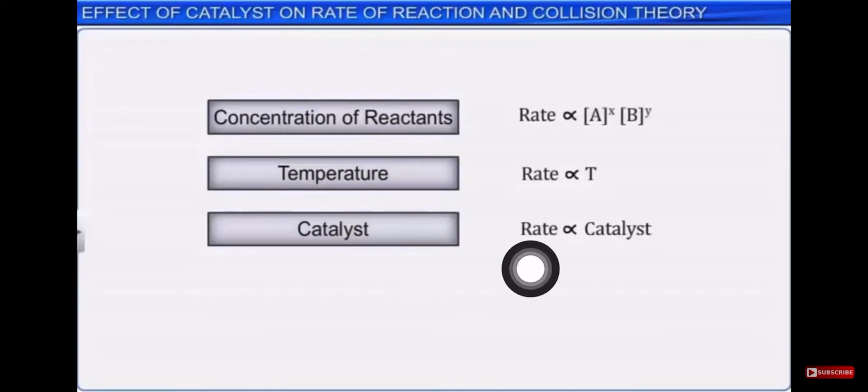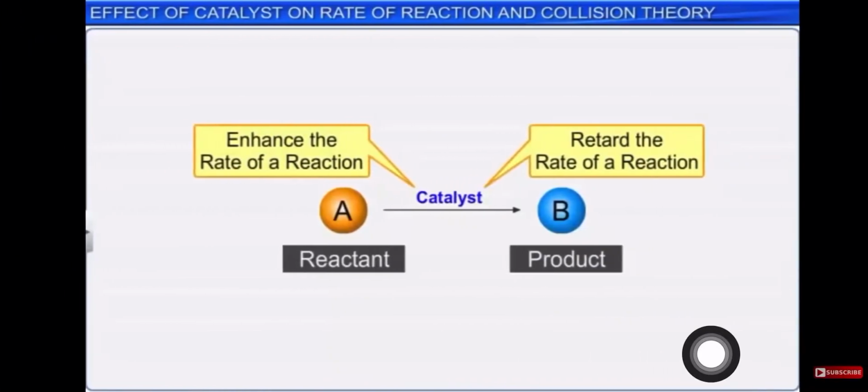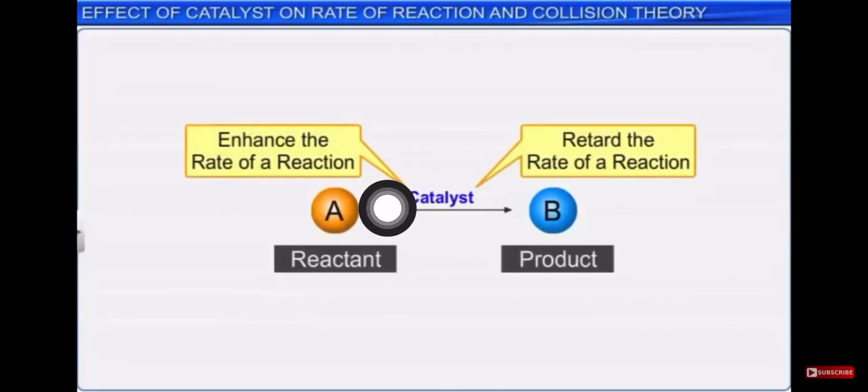Okay, so rate is also depending on catalyst. So we are going to study how this dependence works. We have already seen how concentration of reactant and temperature are affecting it, and now we are going to see how the rate of reaction depends on catalyst. So till now we have seen what we know about catalyst.